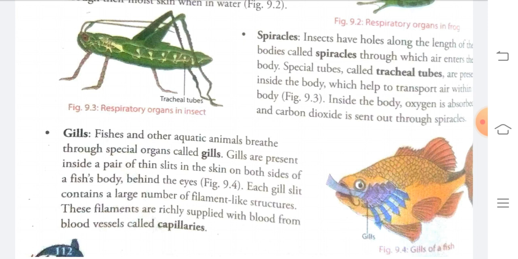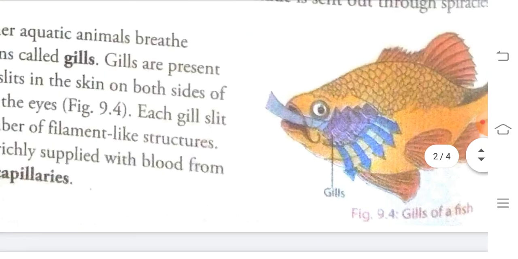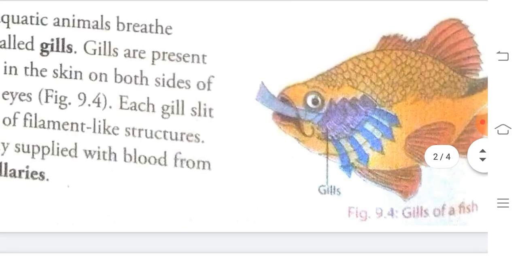Next, we have already seen in our junior classes about the fish. All are familiar with how a fish breathes. Fish breathe through gills. Fishes and other aquatic animals have a special organ called gills. Gills are present within thin slits in the skin on both sides of the fish's body, behind the eyes. You can see these are the gills in the fish, just behind the eyes.